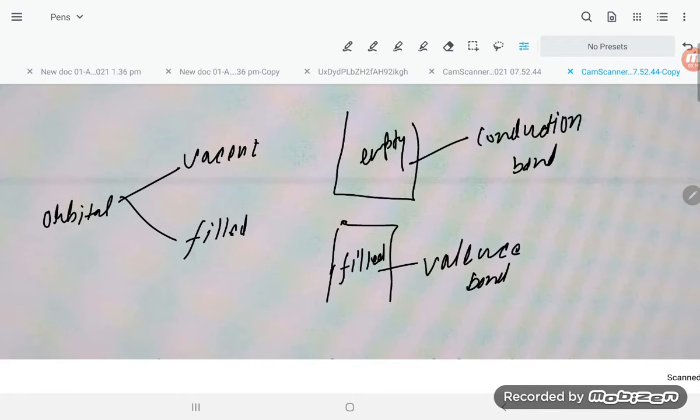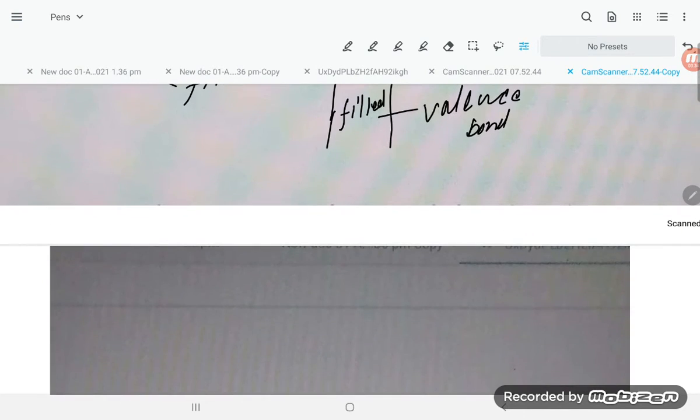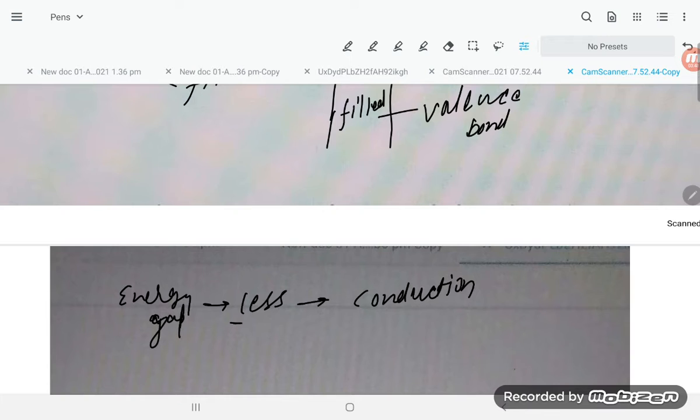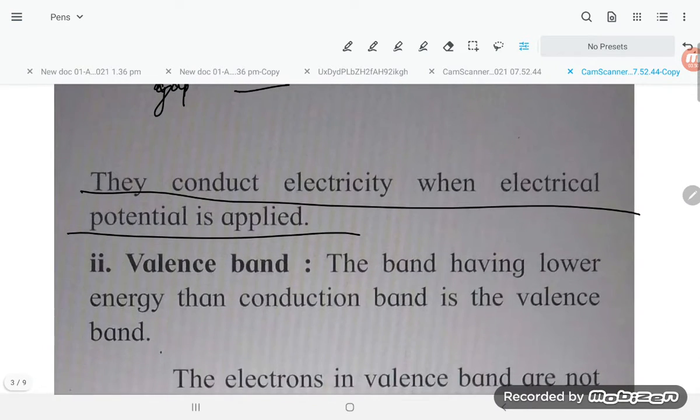Now, dear students, this is the energy gap. If the energy gap is less, that means conduction is easy, and if there is zero gap, that is the conduction band.